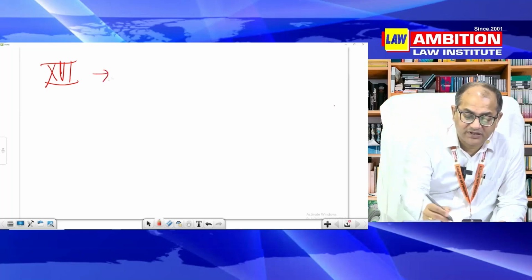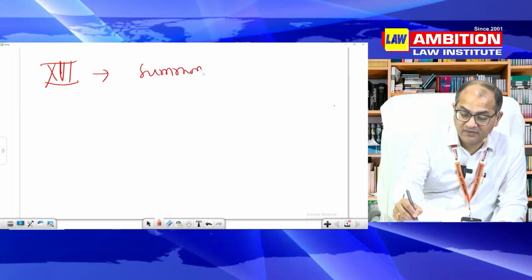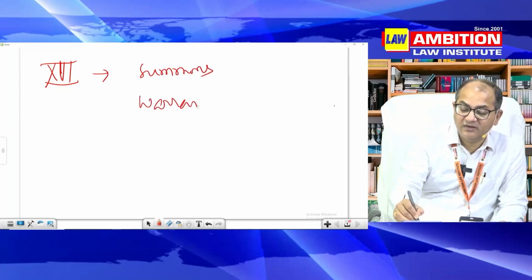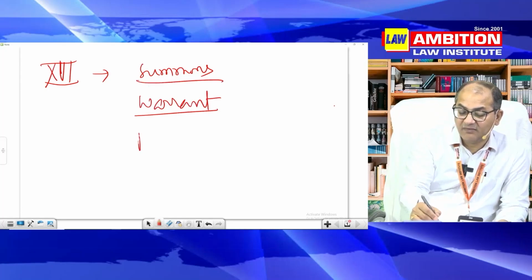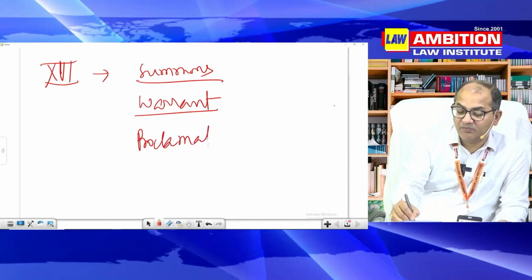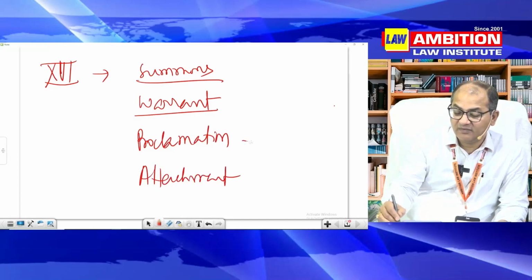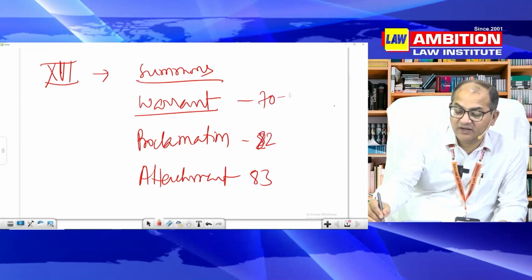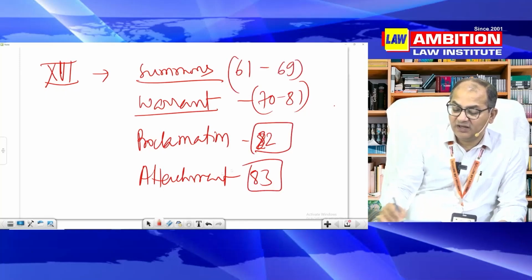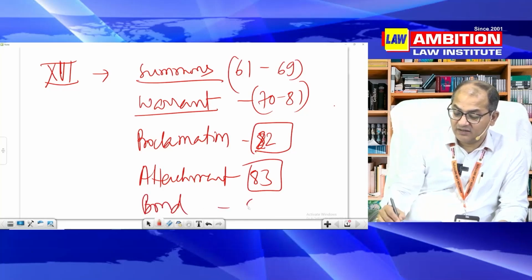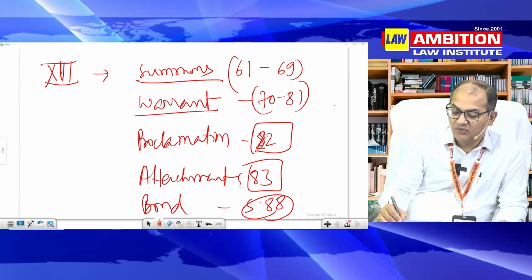Now to call the persons, we have the approach of summons, we have the approach of warrant. Now we can also adopt the method of proclamation. You can also go for attachment. Something like that, 82, 83. Warrant is 70 to 81, summons is 61 to 69, something like that. Then bond also, 88. So these are different methods to call the people.